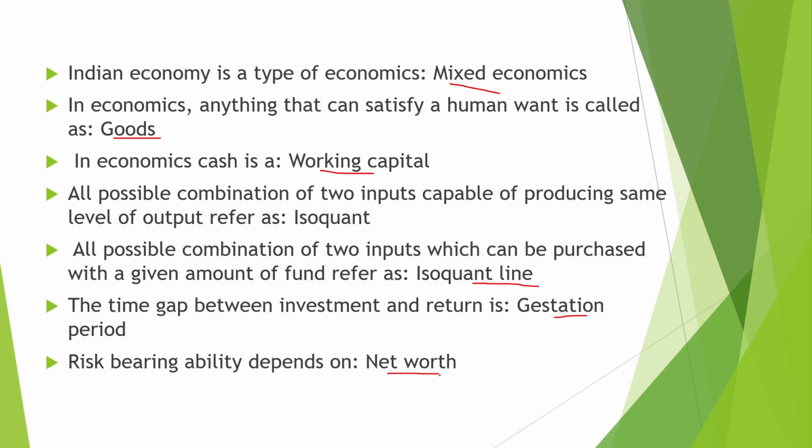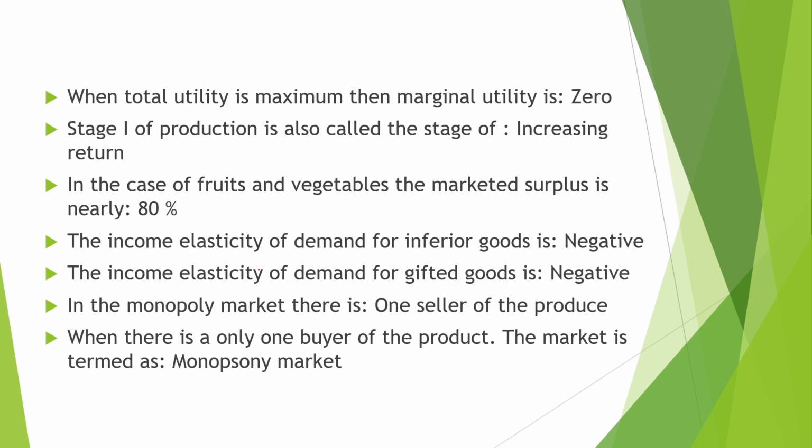The risk bearing ability depends upon the net worth. When the total utility is maximum, the marginal utility is 0. Stage 1 of production is also called increasing return. इसे हम irrational zone भी बोलते हैं.